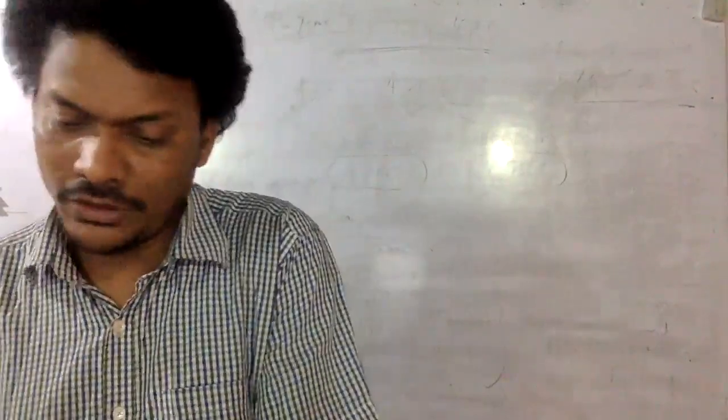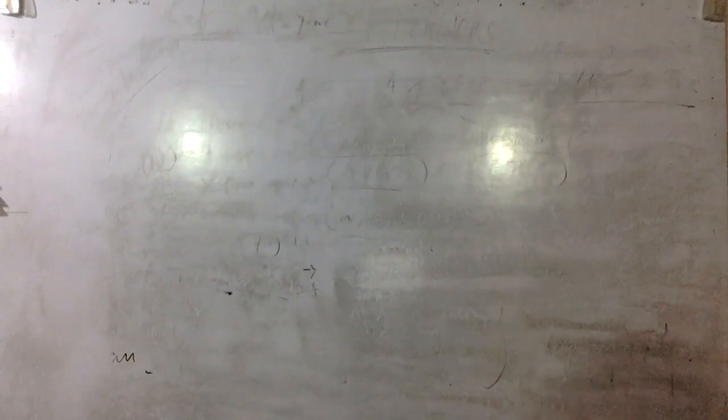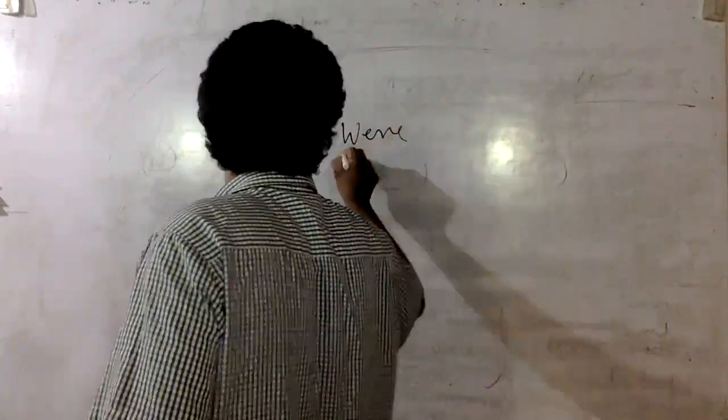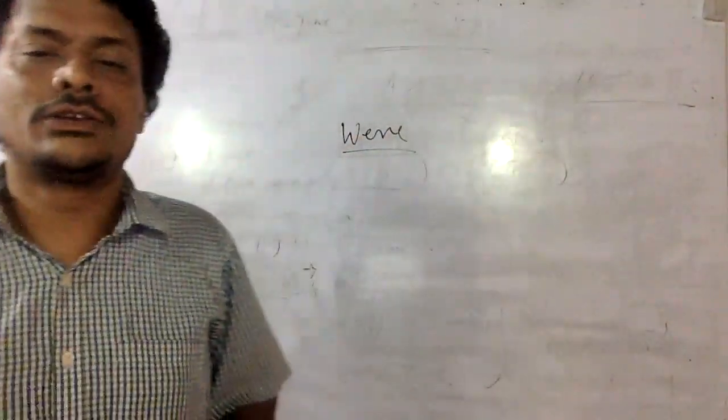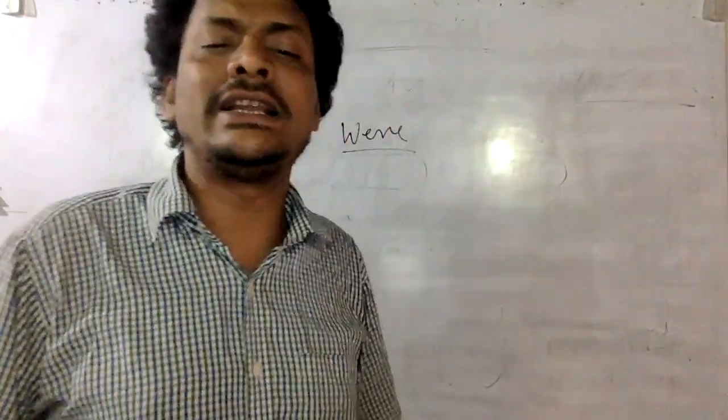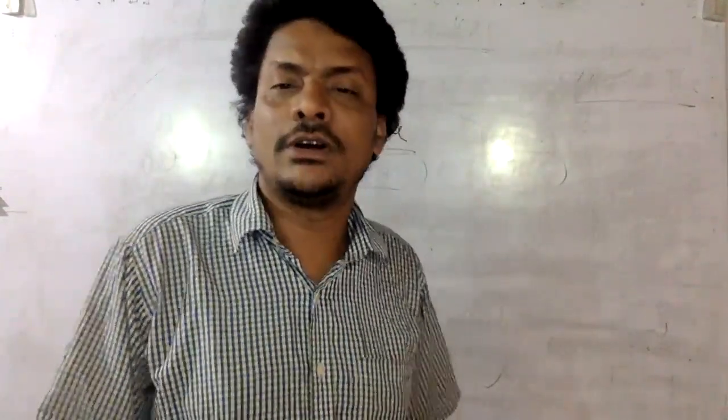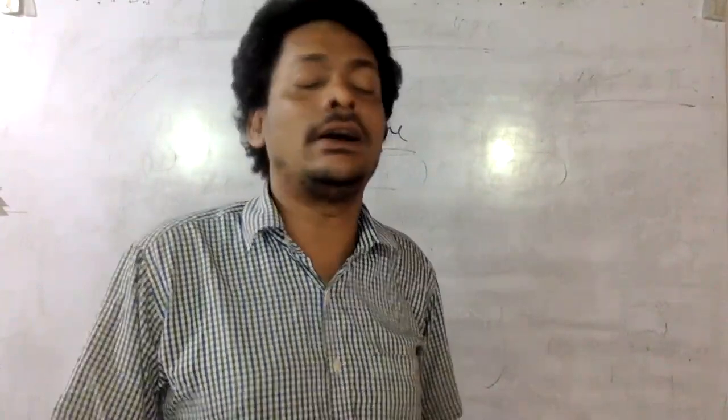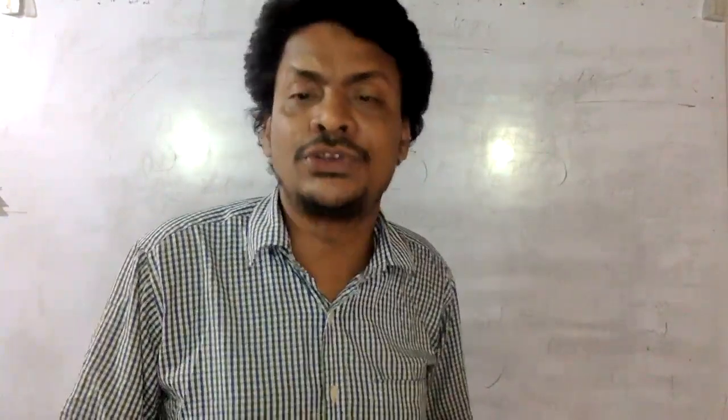Let me find my marker. Where is my marker? Let's get it. It should be "were" actually, right? Why? Because it is a kind of subjunctive form which is used here.